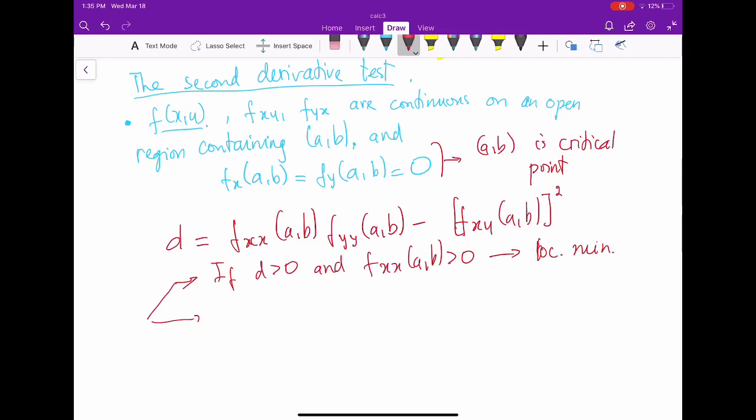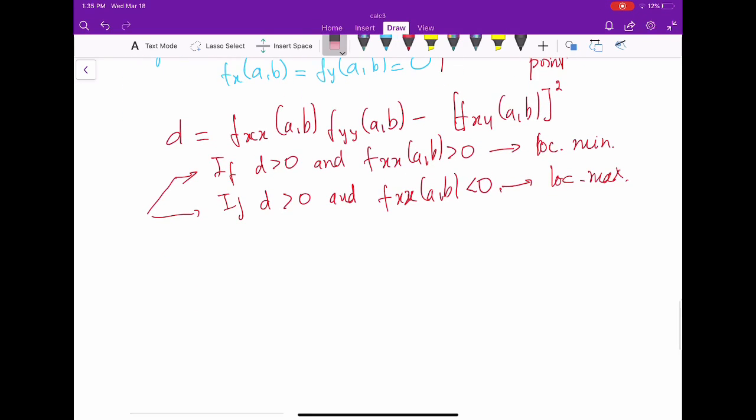Okay, if D is greater than 0 and fxx(a, b) is less than 0, then this is a local maximum. Okay, so when D is less than 0, this point is called a saddle point.